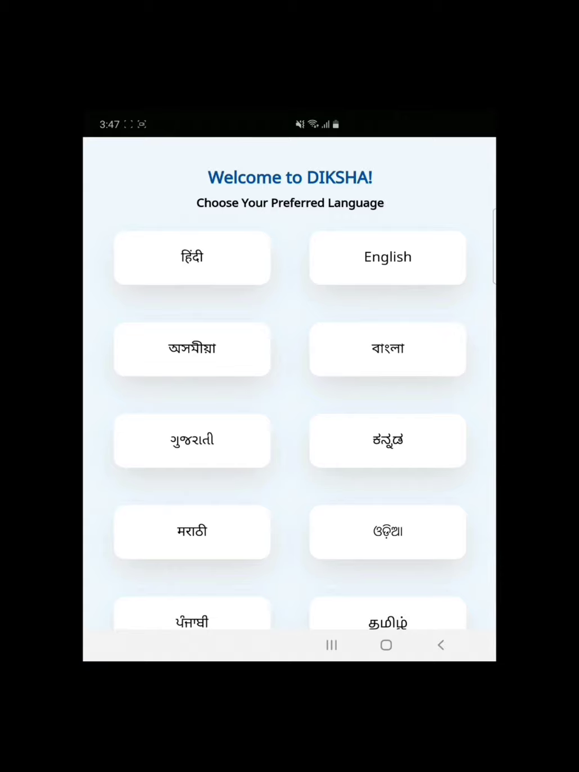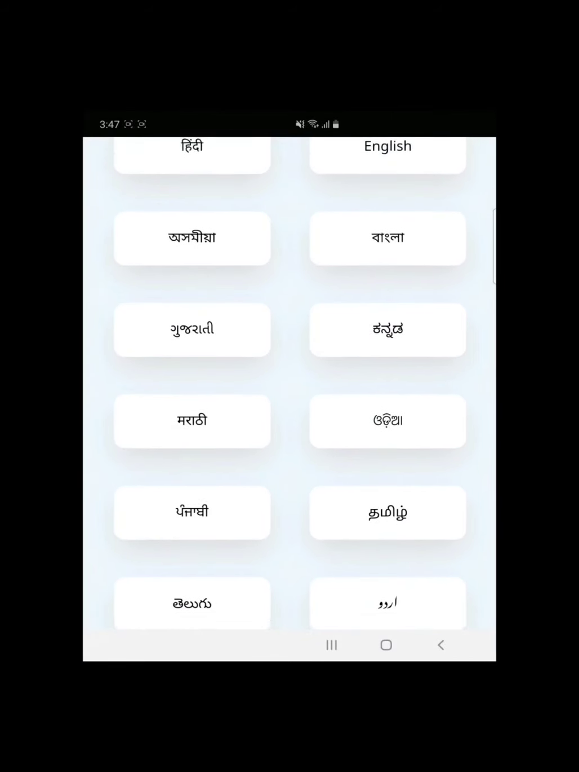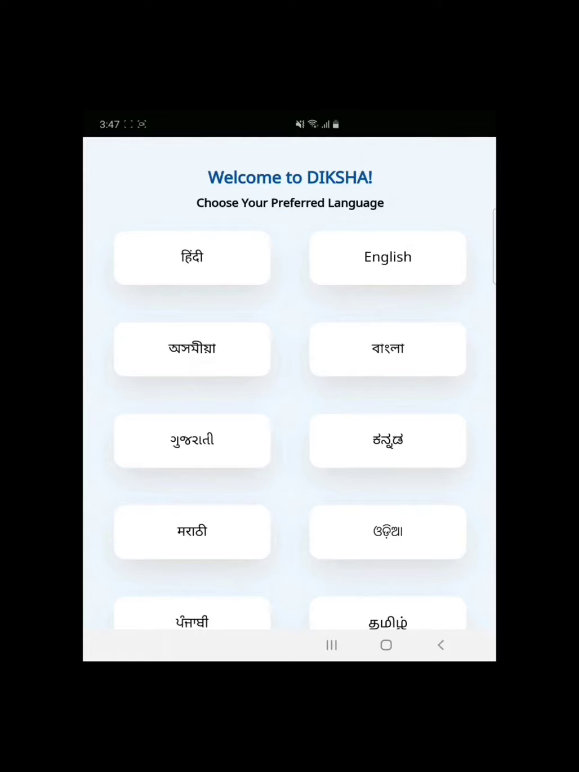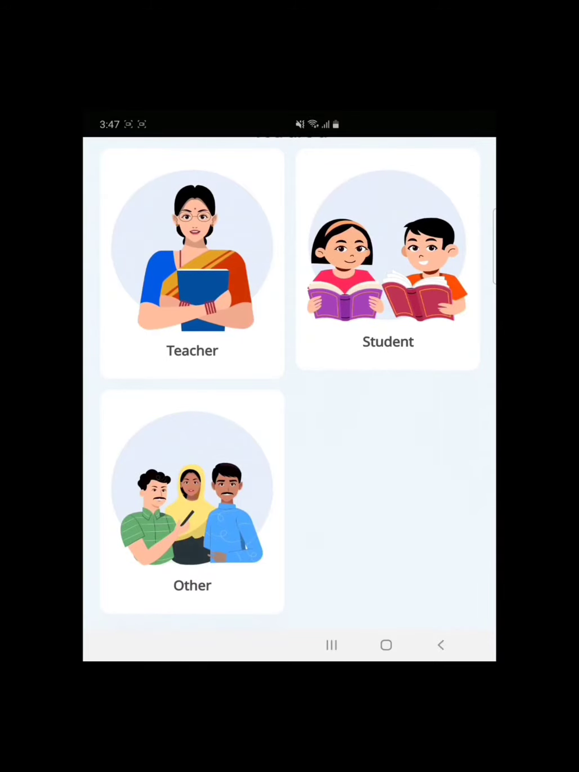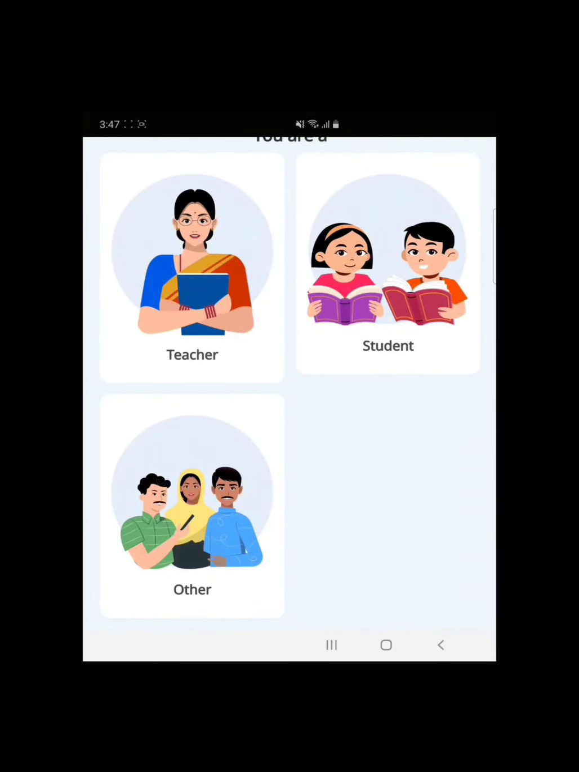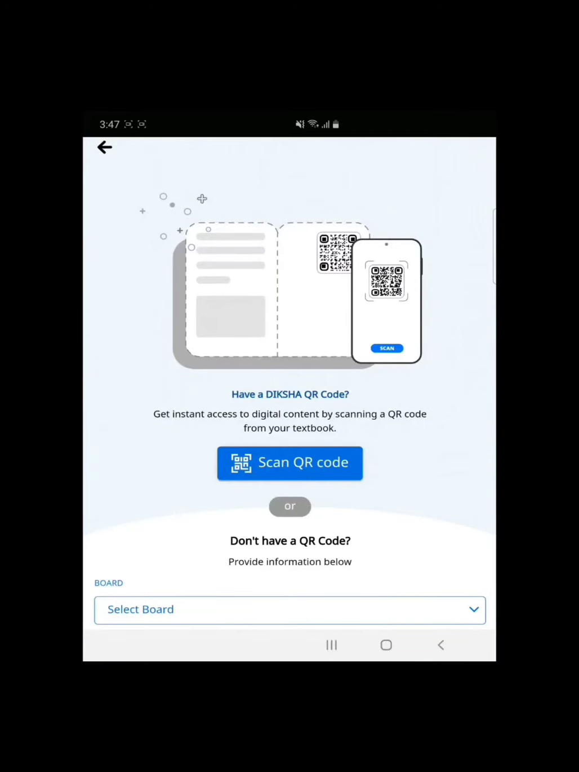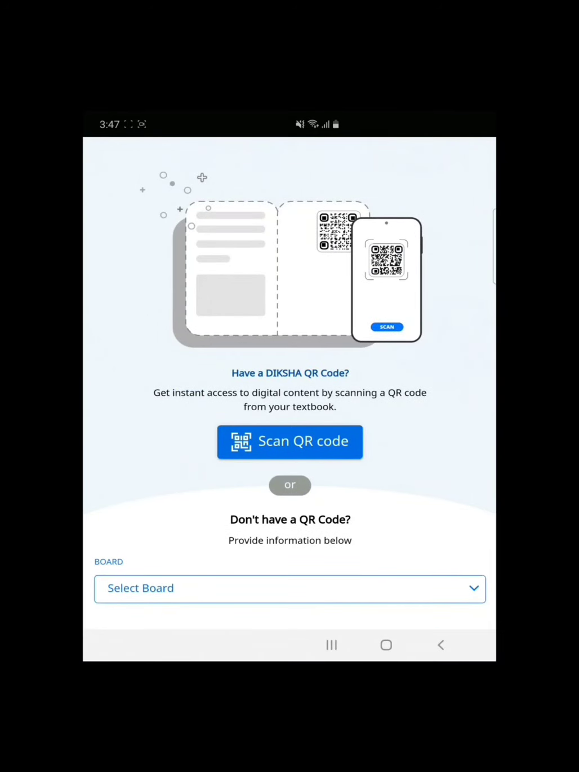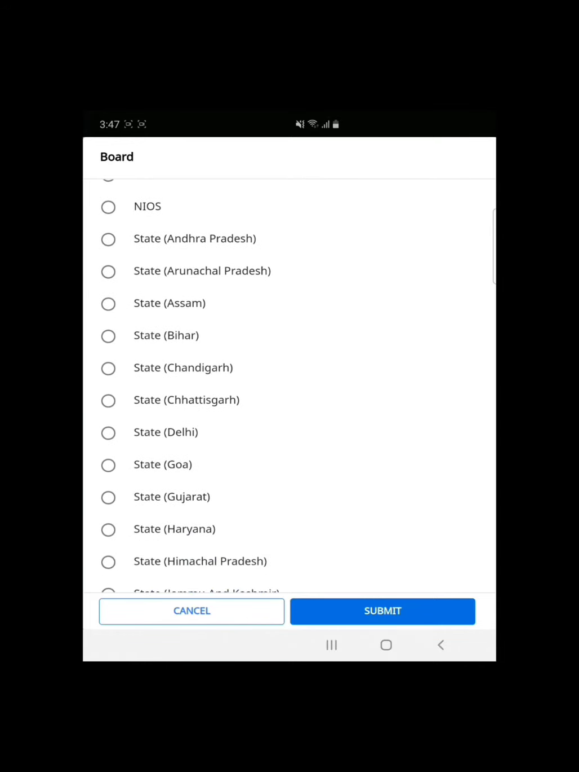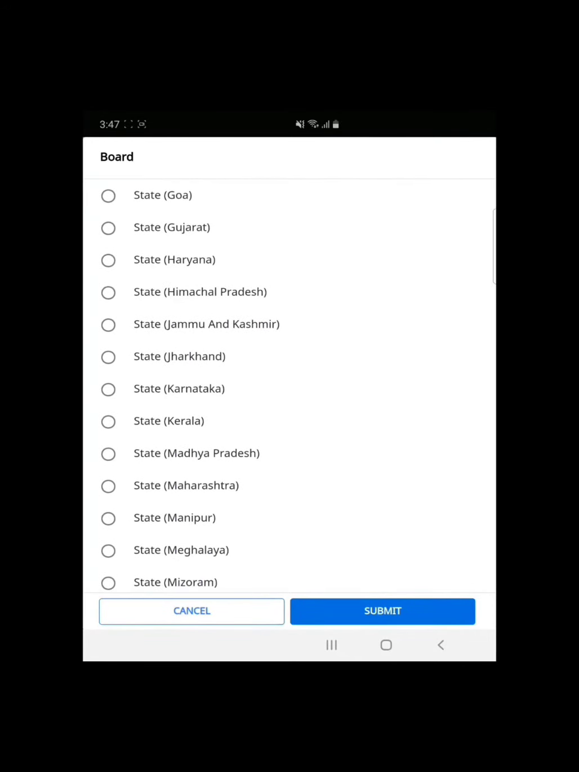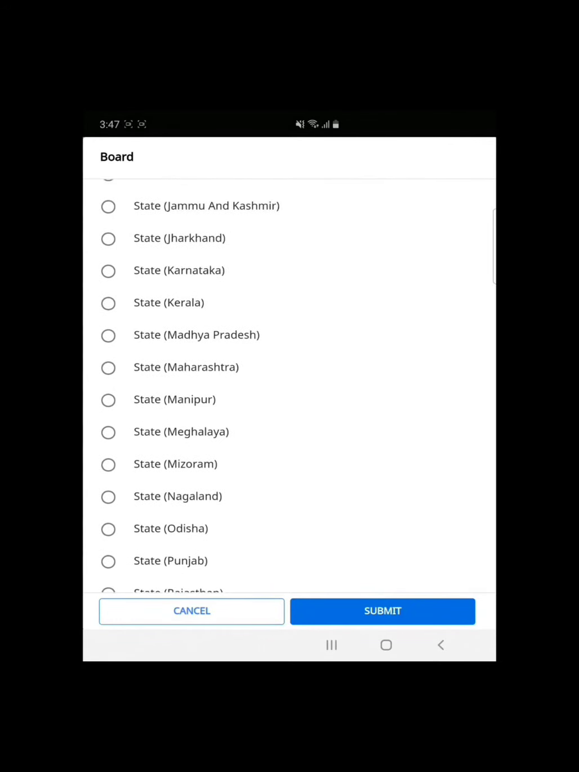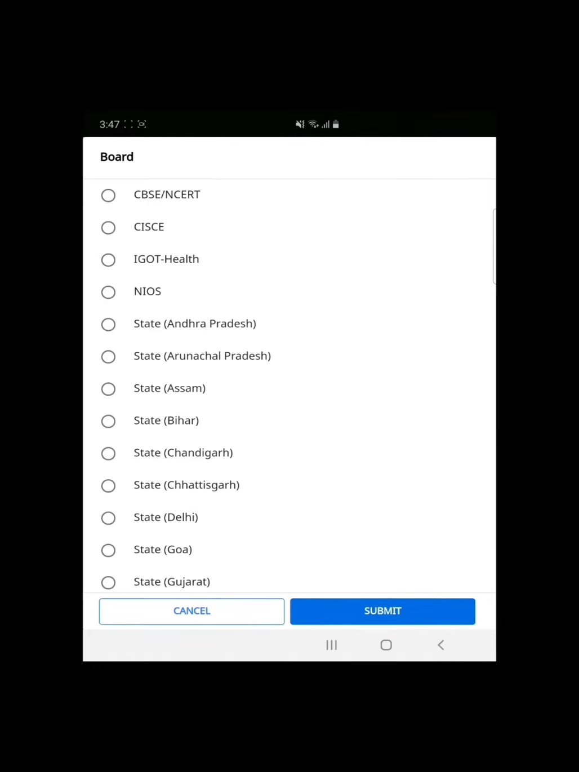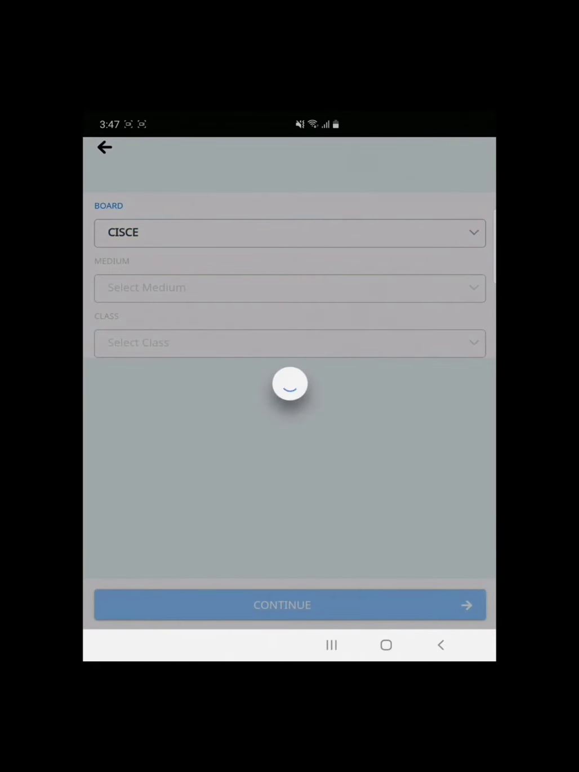When you open it, this kind of platform will come where you have to choose the language. You can see there are so many regional languages also, but we mostly prefer Hindi or English. So I am choosing English. After that, you continue and choose whether you are a teacher, a student, or someone else like an organization. Because I am a teacher, I have to select the board. You can see there are lots of state boards given in the Diksha platform, but as I am from the ICSE board, I am choosing the ICSE one. After selection, I have to submit it.